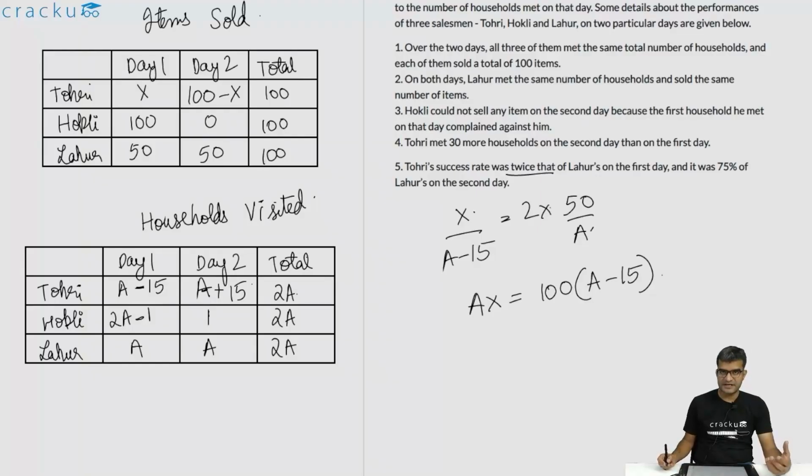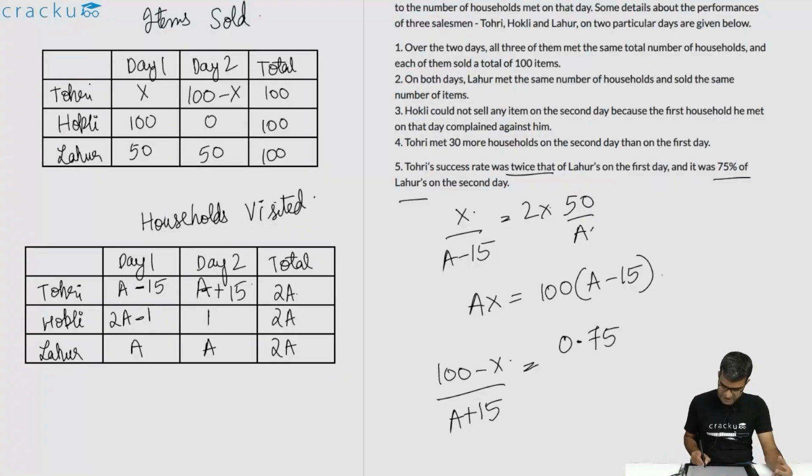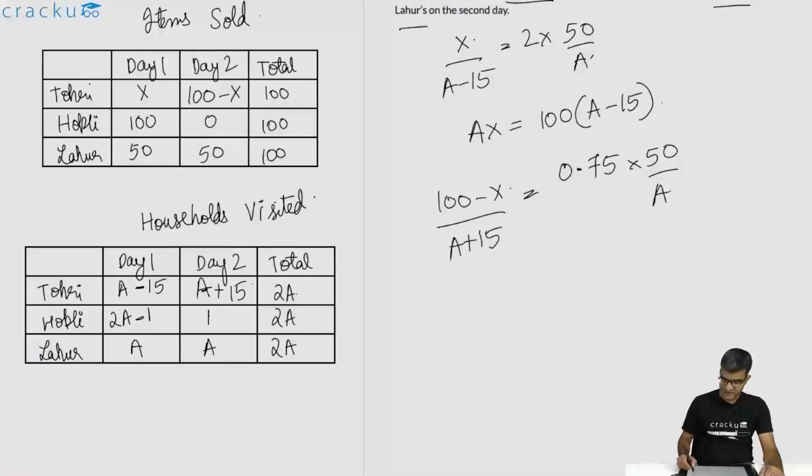Similarly, we are told that Tohri's success rate on the second day is 75% that of Lahor's. What is Tohri's success rate on the second day? That is 100 minus X divided by A plus 15, which is equal to 0.75 into 50 by A. So here we have two equations and two unknowns, A and X. We can solve them to calculate their respective values. If we cross multiply the second equation, we are going to get 100A minus AX is equal to 0.75 into 50, which is 37.5, into A plus 15,